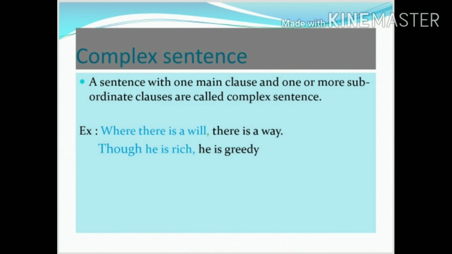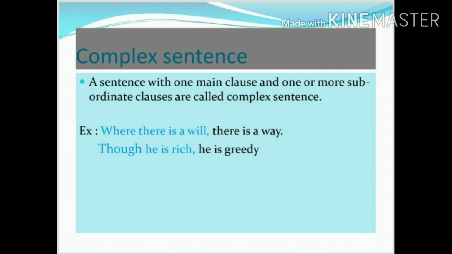Second one, complex sentence. A sentence with one main clause and one or more subordinate clauses is called a complex sentence. Example: where there is a will, there is a way. Though he is rich, he is greedy. Here the words where and though are subordinate conjunctions, which we use to combine the two clauses in a complex sentence.